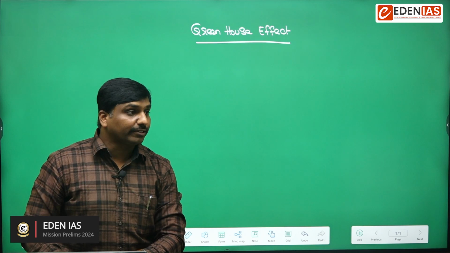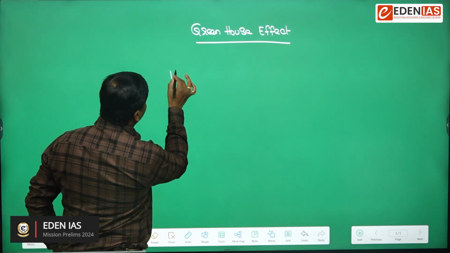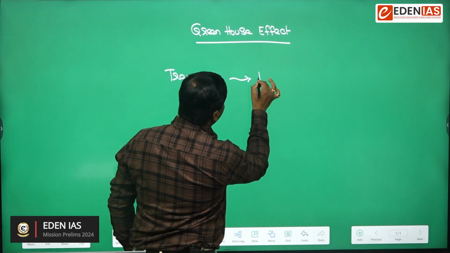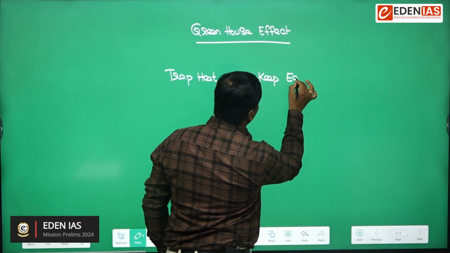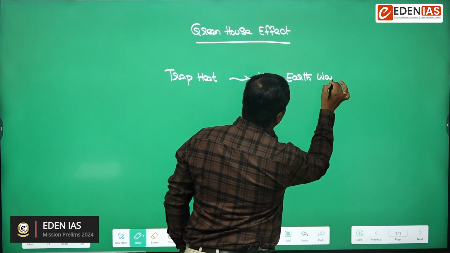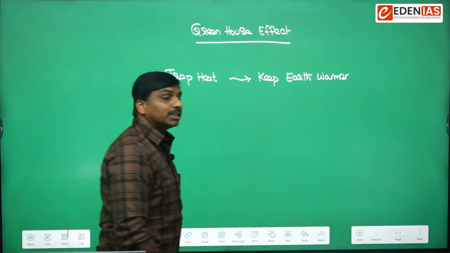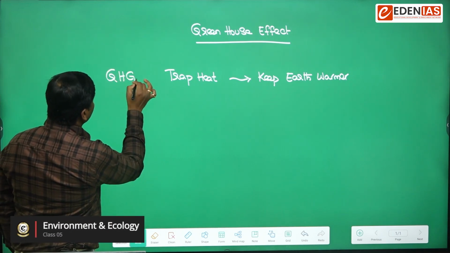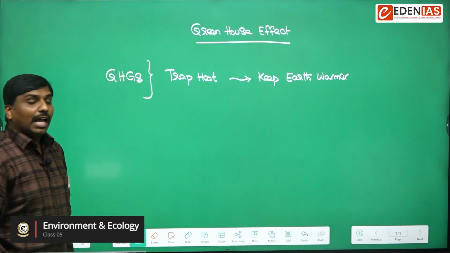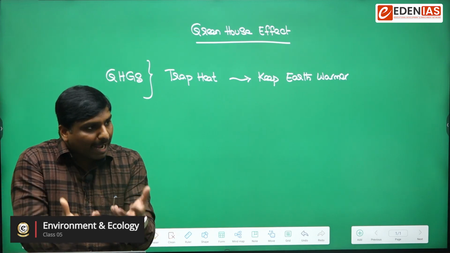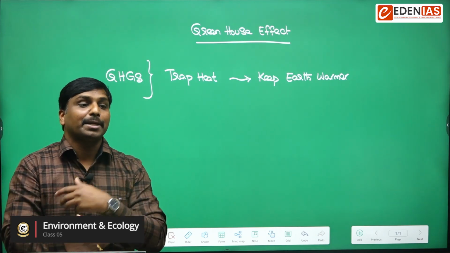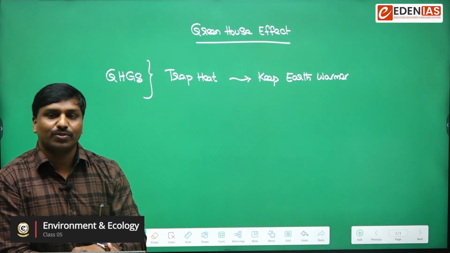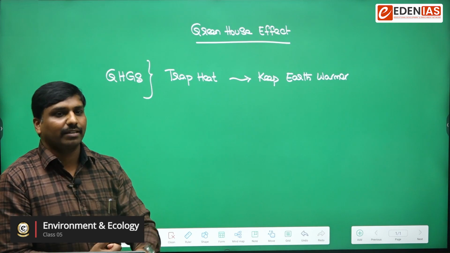These greenhouse gases trap the heat and keep the Earth warmer. This process of trapping heat and making the Earth warmer is nothing but the greenhouse effect, and it is a naturally occurring phenomenon.